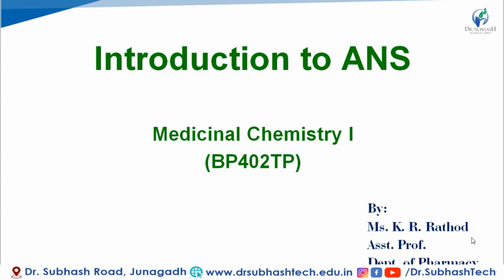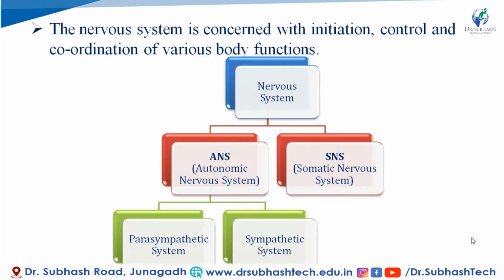ANS means autonomic nervous system. Autonomic nervous system in short is also known as ANS. To understand ANS, first we have to see what is nervous system. The nervous system is concerned with initiation, control and coordination of various body functions. Means every body function is initiated, controlled and coordinated by the nervous system of our body.